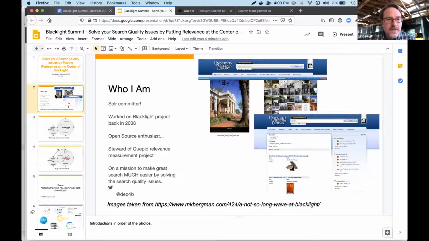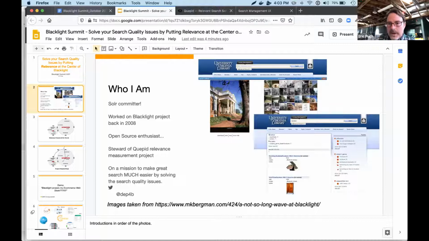Later on, he said, hey, you should look at this Lucene and Solr thing I've been learning. This is back in the early 2000s. And out of that, I got involved in Solr, and I co-authored the first book on Solr. Back in 2008, I had to go back and look in our blog to figure this out, I did a project with the UVA library, working on a fork of Blacklight called Blacklight DL.